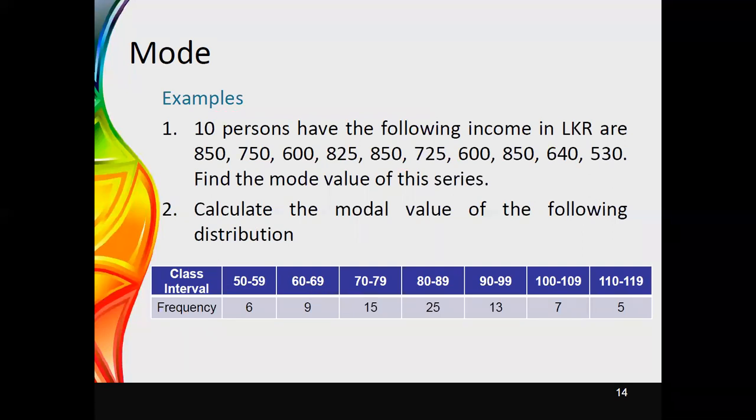But it is not needed to identify the class boundaries of all the classes. You need just to identify the lower class boundary of the modal class. Therefore, as the first step of this calculation, I will identify the modal class.